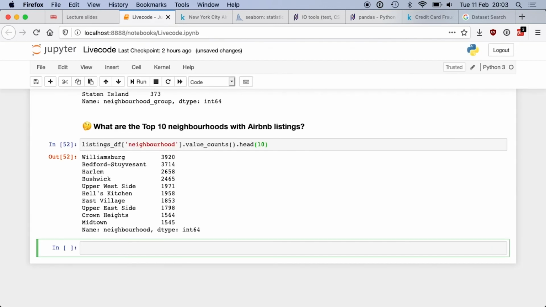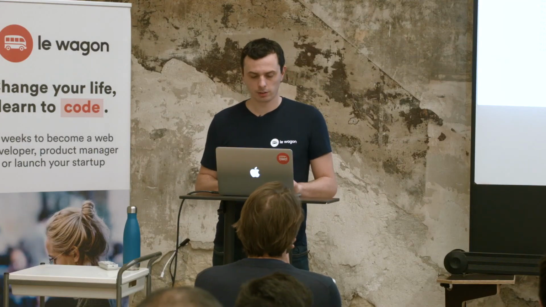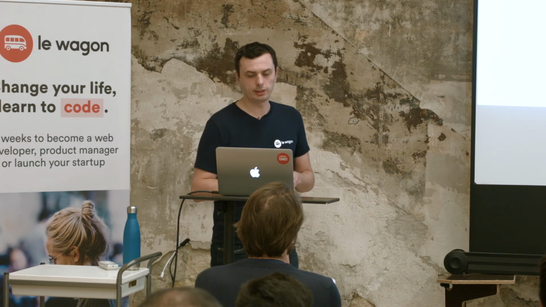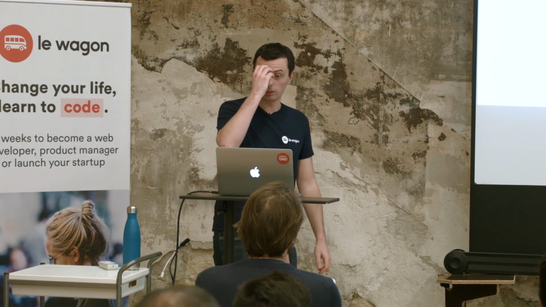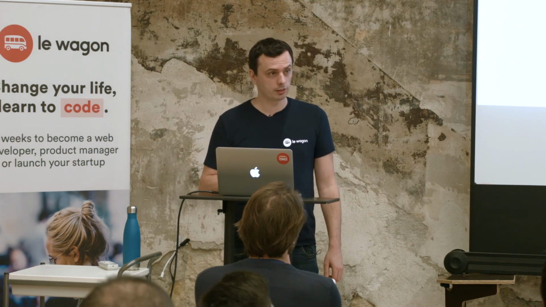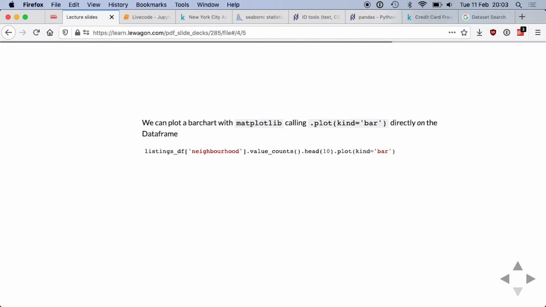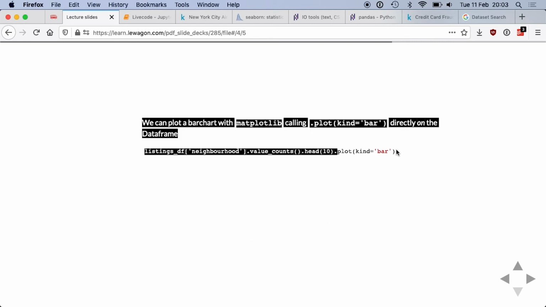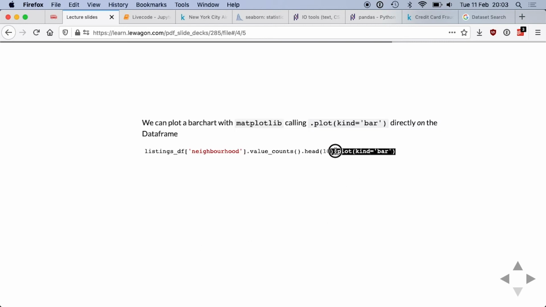I think you get the gist, okay? Value counts, head, manipulating all of that. Let's try something more interesting. The goal is now to plot a bar chart of the information. And to do that, we can use matplotlib, which is a library that pandas is integrated with. And you see that the only thing I'm adding there is this bit: dot plot kind equals bar.